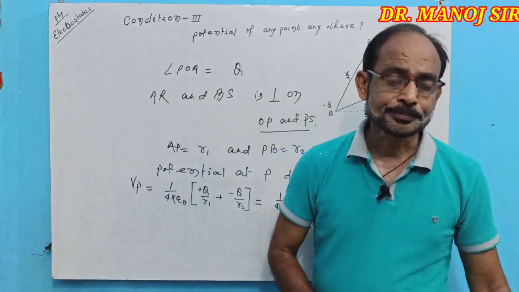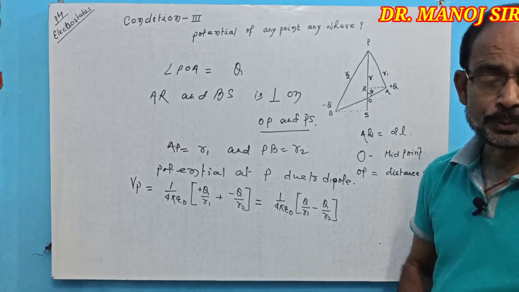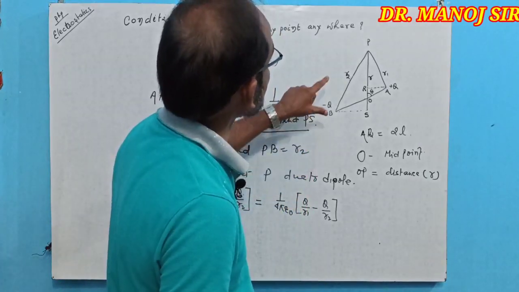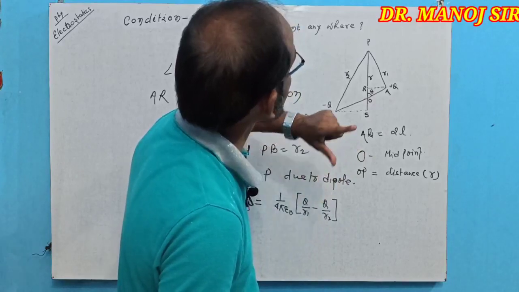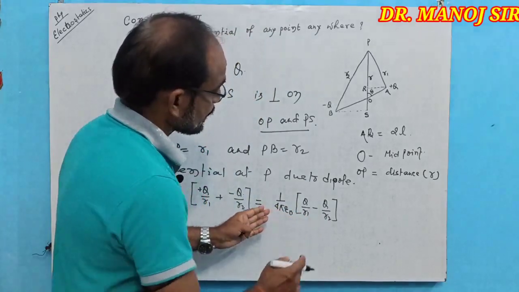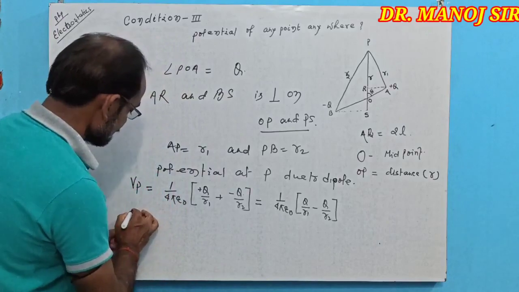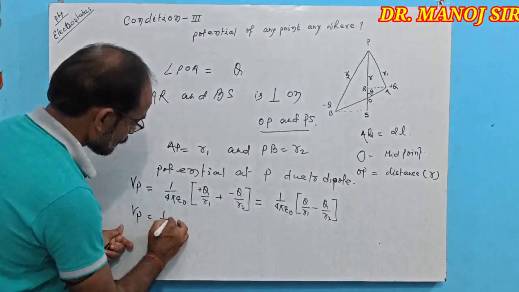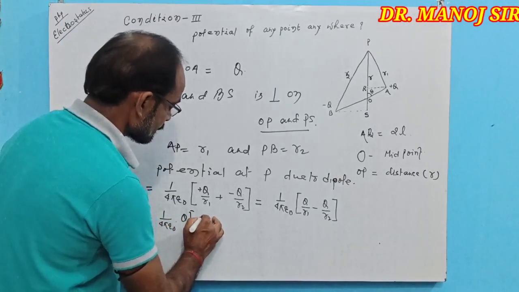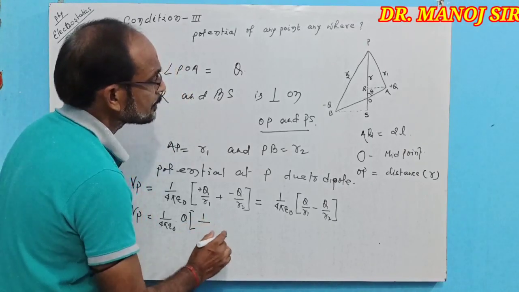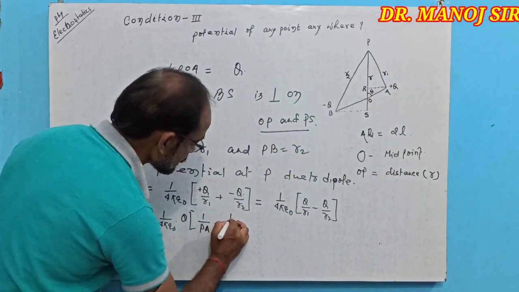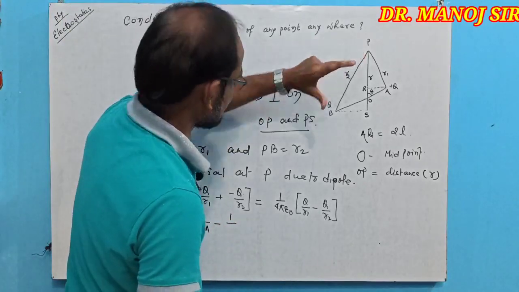Again, if we take the value of R1 as PA and R2 as PB, then Vp equal to 1 by 4 pi epsilon naught q into 1 by PA minus 1 by PB.